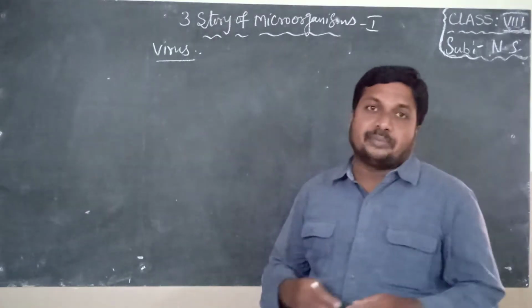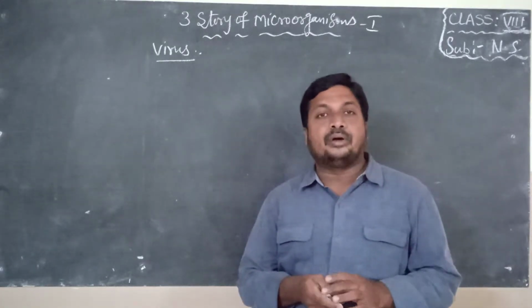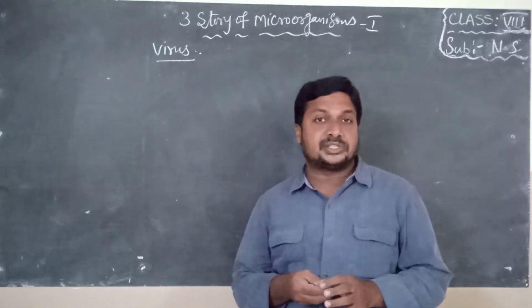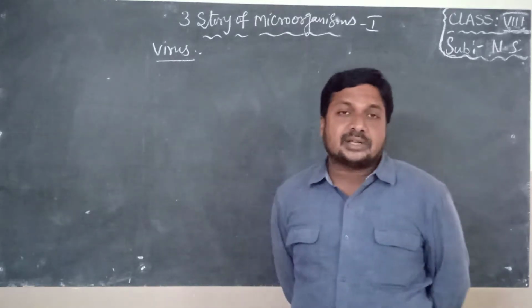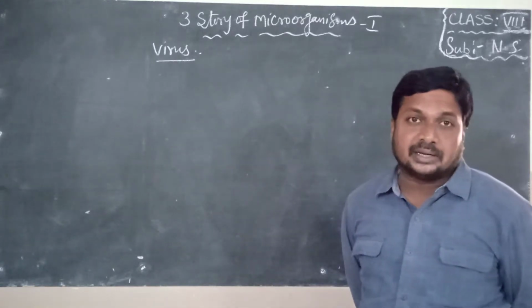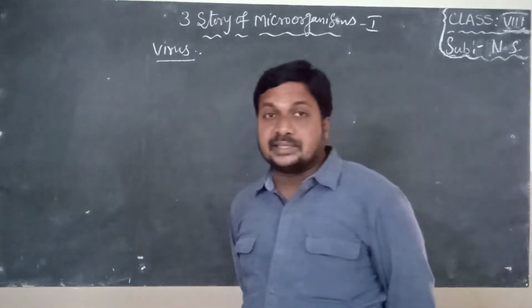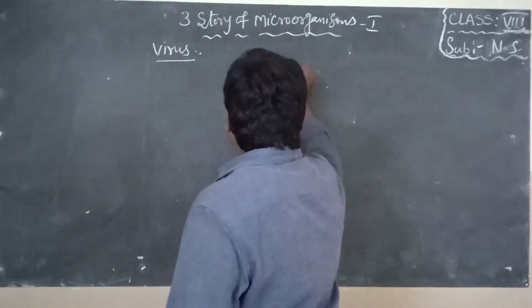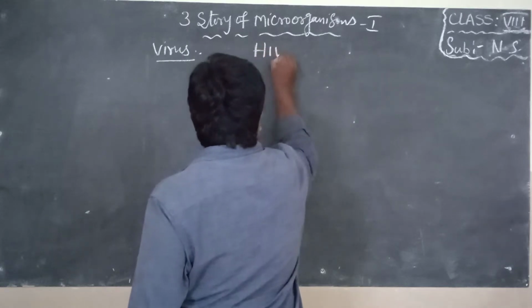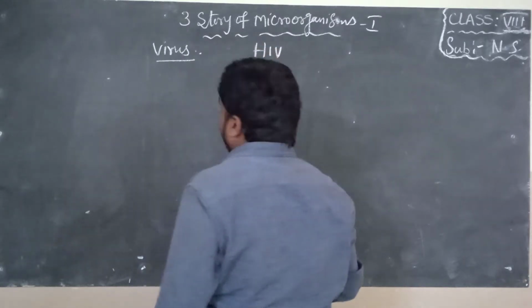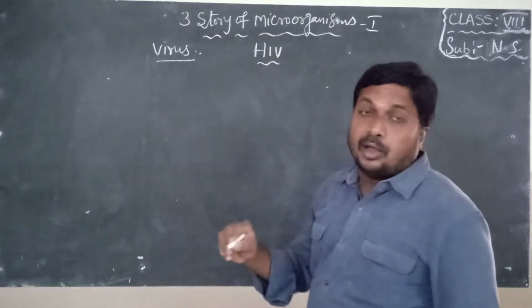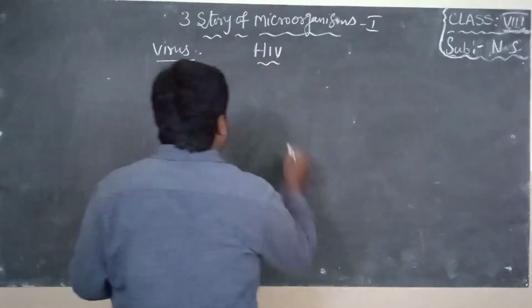And also explained some viral diseases, that is AIDS is caused by HIV, and virus also causes diseases to plants, that is tobacco mosaic disease. Now I will draw the diagram of HIV virus, children, very important from the exam point of view. Okay, you also draw along with me, children, HIV virus.